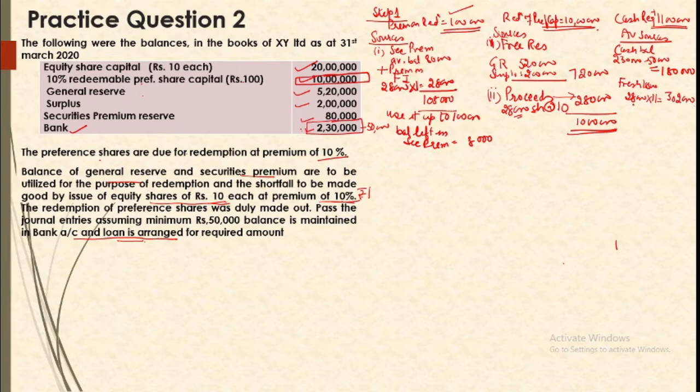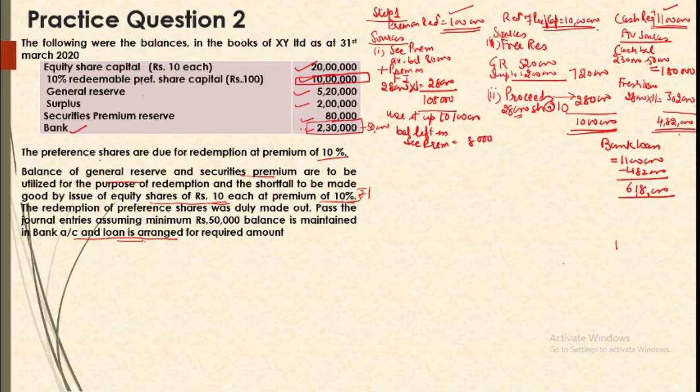Alright. There is no other source. So it means you have 4,82,000 rupees with you, but you are to pay 11 lakh rupees. It means the bank loan required will be 11 lakh minus 4,82,000. That means 6,18,000 will be your loan amount. So now we have arranged the sources, so we can go for the redemption and repayment.